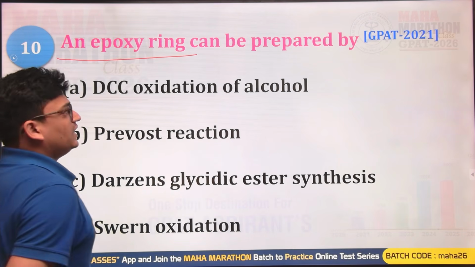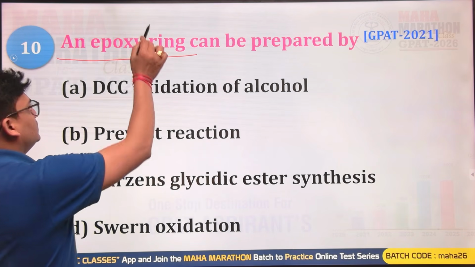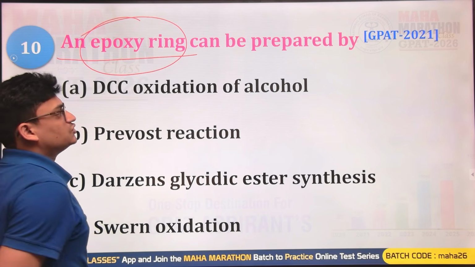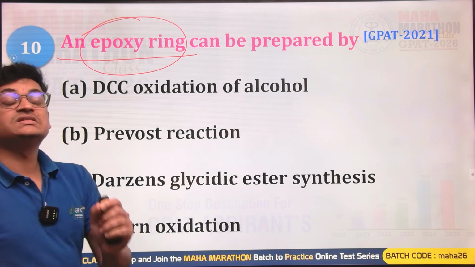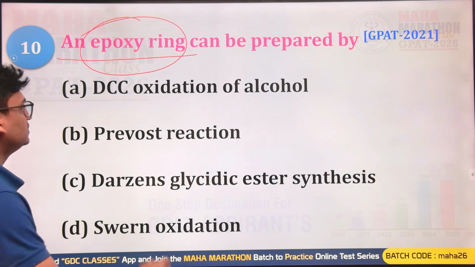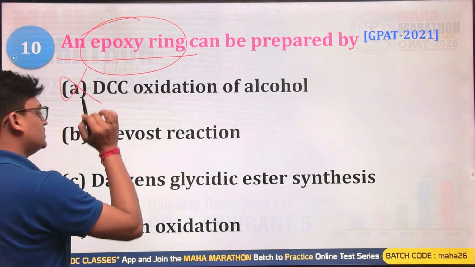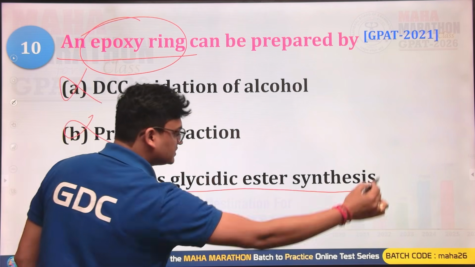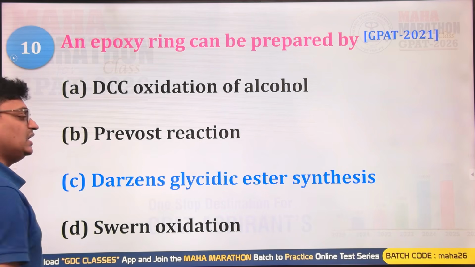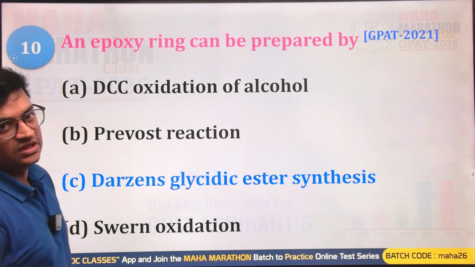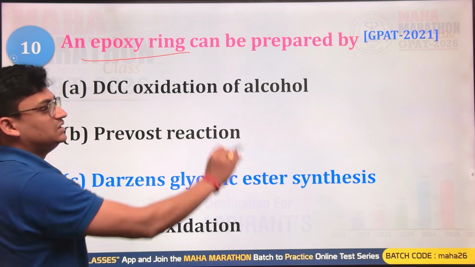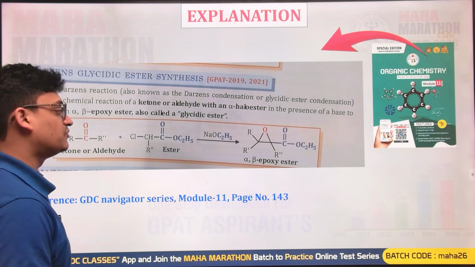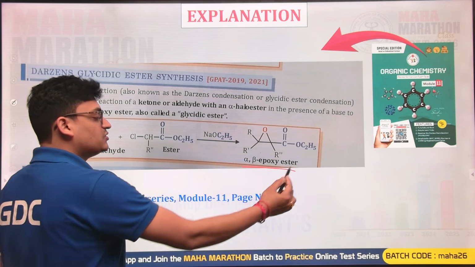An epoxy ring can be prepared by, so epoxy ring is prepared by the Darzens glycidic ester synthesis reaction. DCC oxidation of alcohol, no, that is not the right answer. Prevost reaction, no. Darzens glycidic ester synthesis reaction. So yes, C will be the right answer.